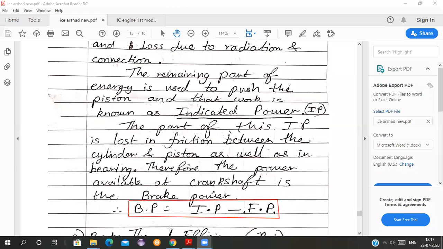Which will be more? Whether indicated power will be more or friction power will be more? Students, can you reply? Indicated power will be more, of course, isn't it? Because indicated power minus this friction power is the brake power. So in any case, the indicated power will be more as compared to the brake power. Okay, let us move ahead.